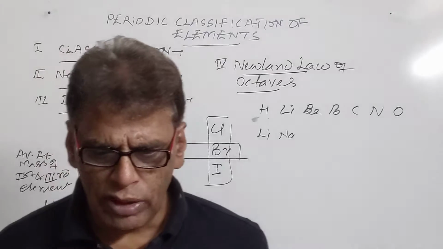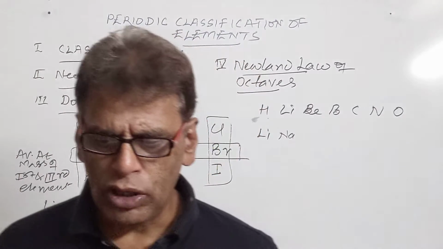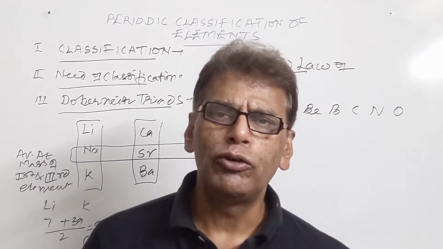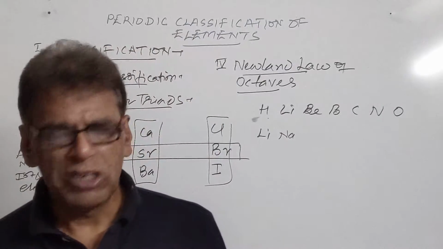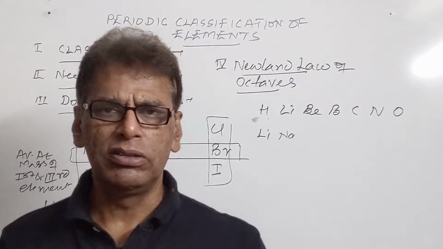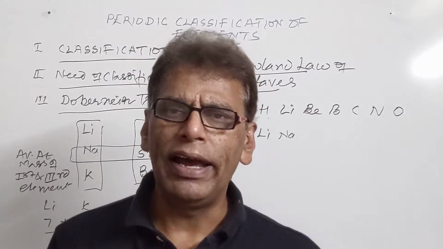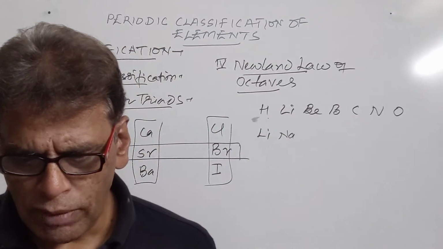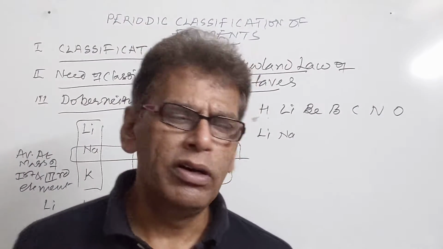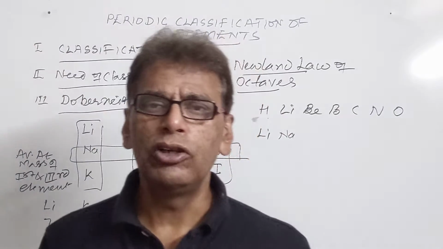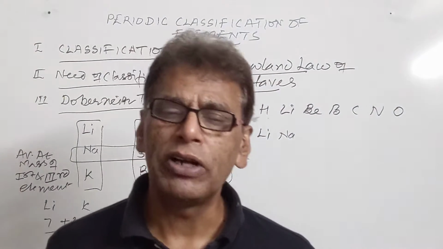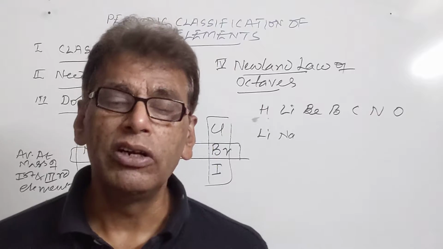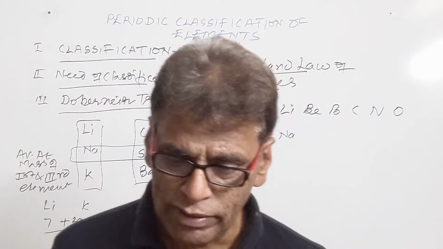So the shortcomings of Newland's law: number one, it was found later on that the law was only applicable up to calcium, the first 20 elements. It was not applicable to the remaining elements, because for the elements which follow calcium, the eighth element does not have properties similar to the first element. Then Newland assumed that no new element would be discovered after this, but it was not true. After that, a large number of elements were discovered. Nowadays around 130 to 135 elements are known.